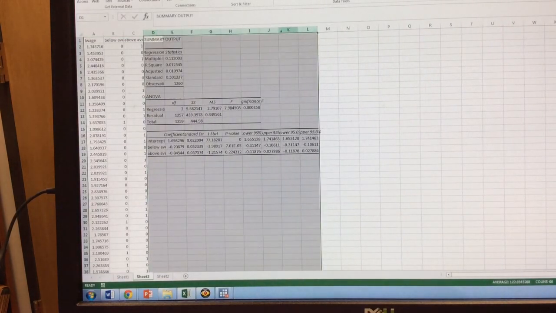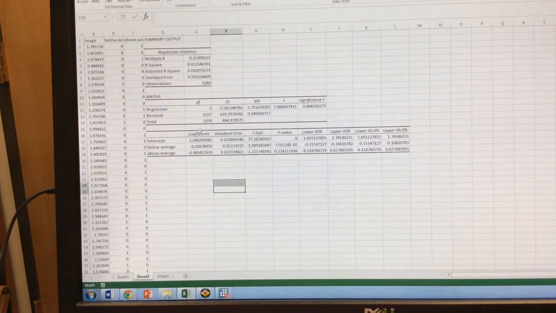Let's go to my interpretations again. The average wage in log points of someone who's average looking is 1.69 log points. The change in wage of a below average person compared to an average person is 21%. And the change in wage of an above average person compared to an average looking person is negative 4.5%. Because we have log wage, we interpret these as percent changes in y.